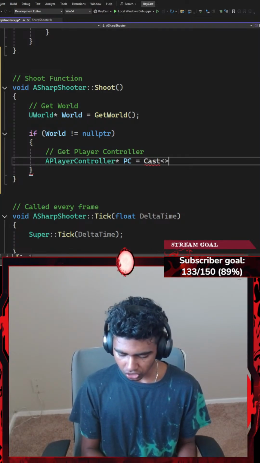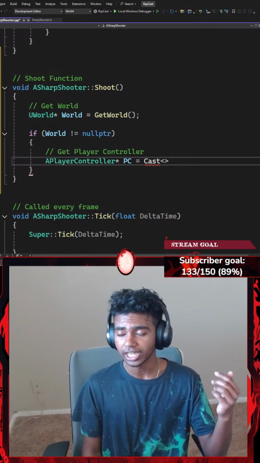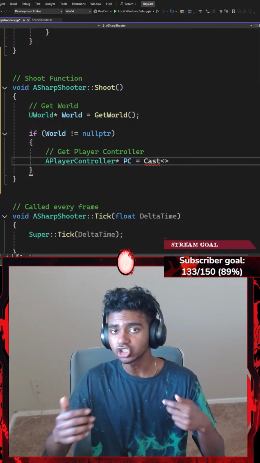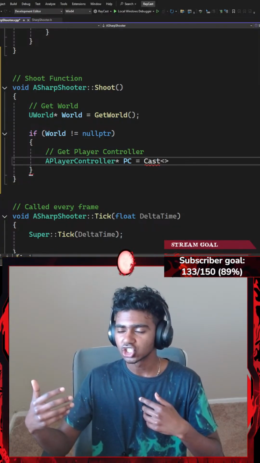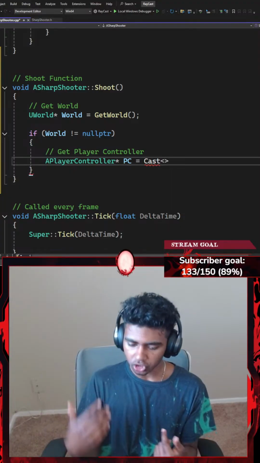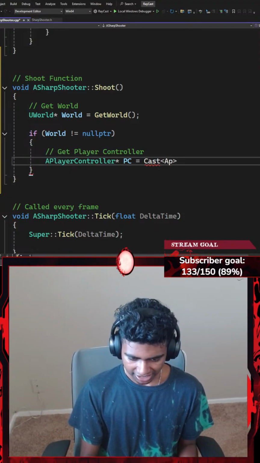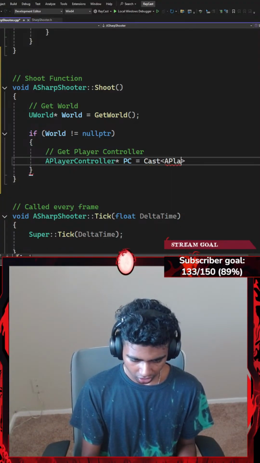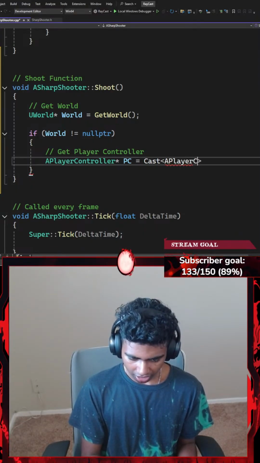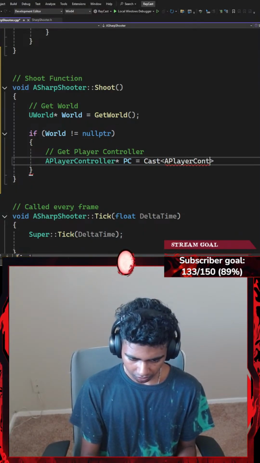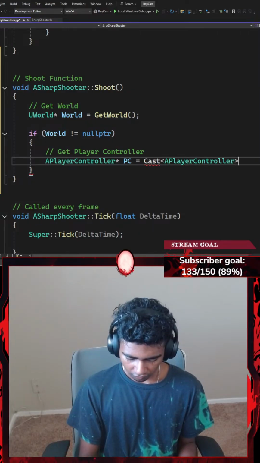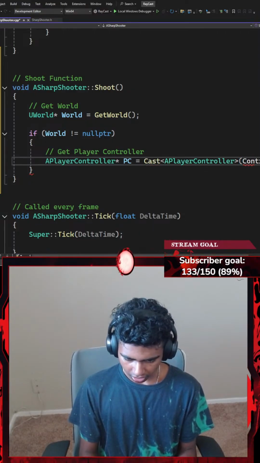I'm going to cast to check if the player controller that I actually get is the player controller which belongs to my Sharpshooter class. So my cast is going to require a player controller as well. Okay, if I'm talking about this player controller, with a pair of parentheses of controller.